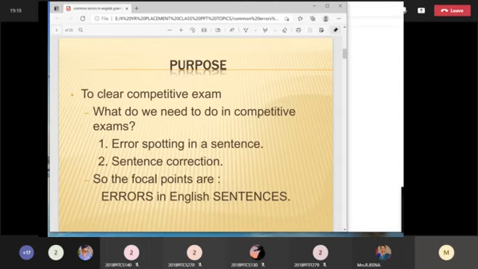For example, if the sentence has an error in tense, or in subject verb agreement, if you know the rules and regulations, only then can you spot the error. The error is on tense, the error is on SVA, so you can correct it yourself. So first learn the grammar rules, then automatically you can spot the errors, because that is a difficult area where students struggle. So this is the purpose for which you have to study the grammar rules.